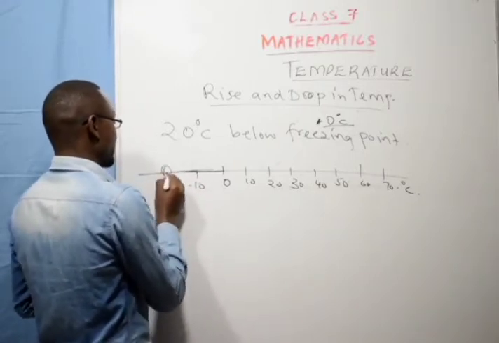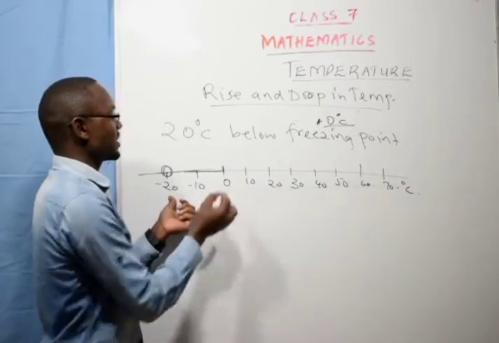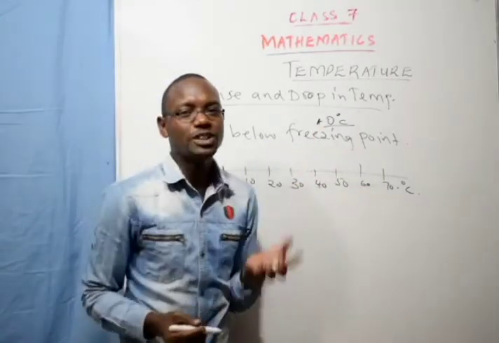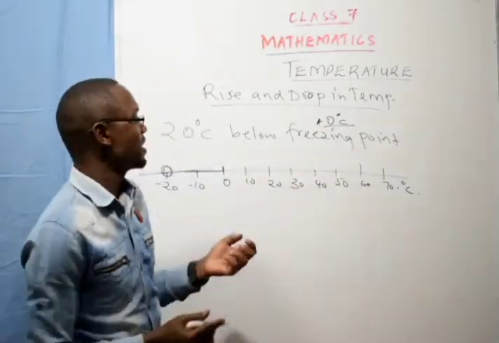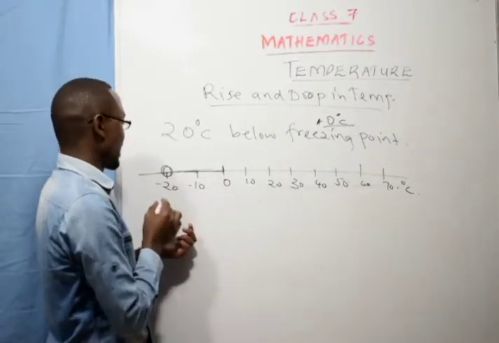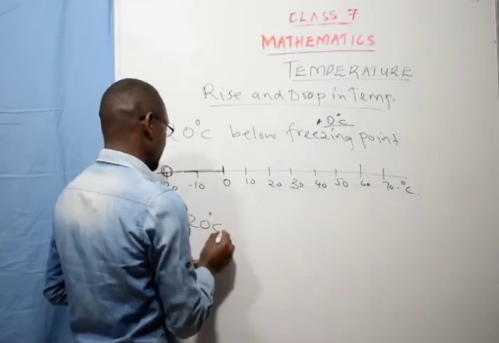That means the temperature reading was at this point. If you see below the 0 mark, that means it is on the negative side. So it was negative 20 degrees Celsius.